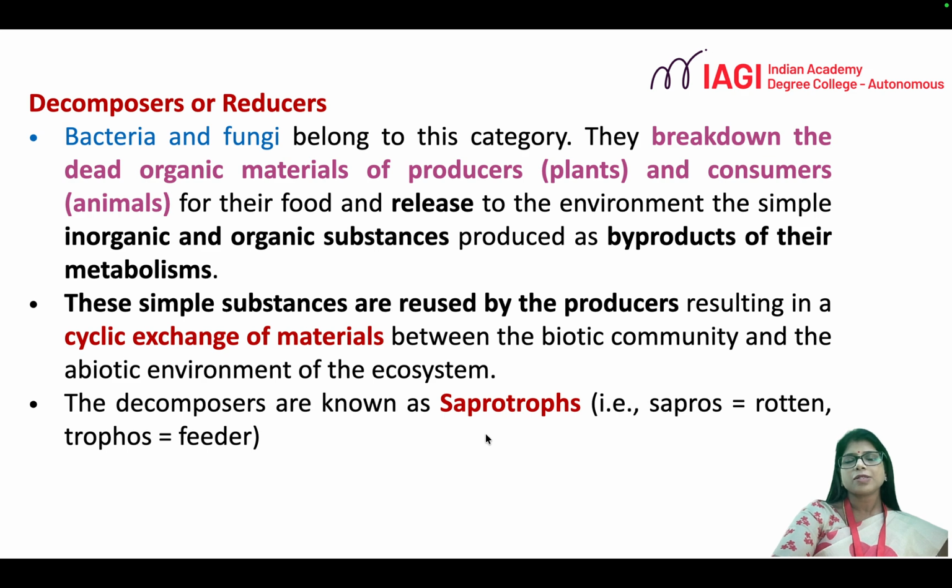The third category of biotic component is decomposers, which are otherwise called saprotrophs or reducers. They break down the dead organic material of plants and consumers and release them into the environment in the form of simple inorganic and organic substances. So they are the ones which help in recycling the components in the environment.